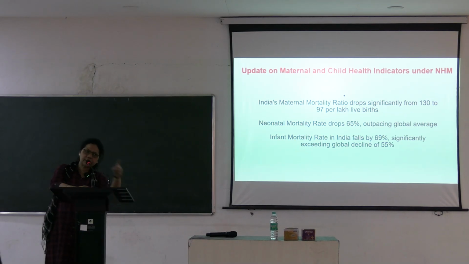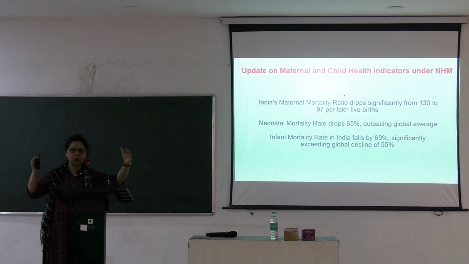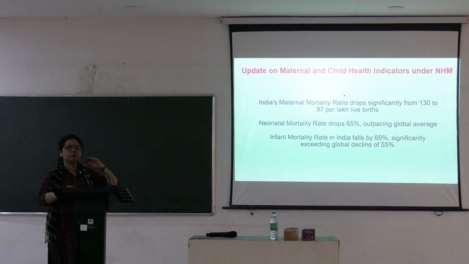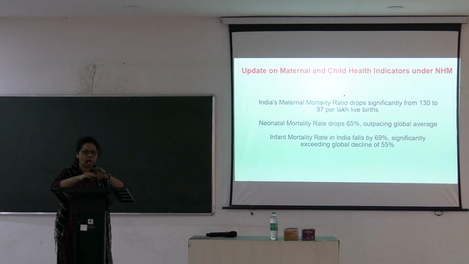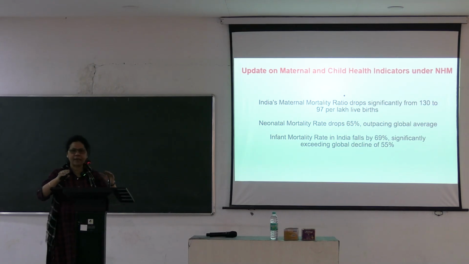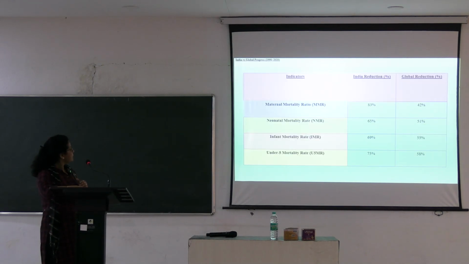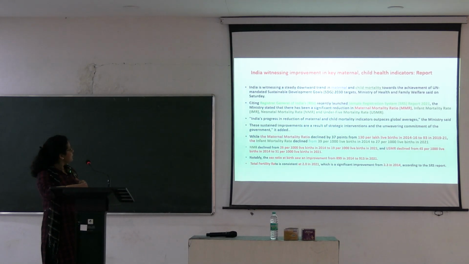India has progressed a lot, but because of its huge population, we feel that it is not up to the mark, and we are struggling because of this huge variation also. Not all corners of our country have access to everything. So these are the parameters, and India is witnessing a steady downward trend in both maternal and child mortality.